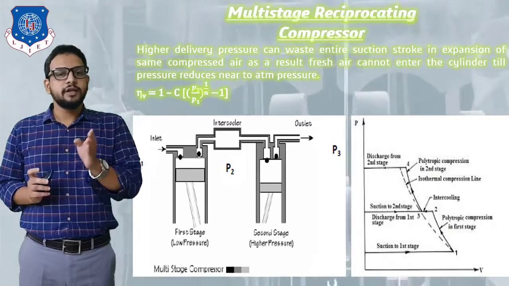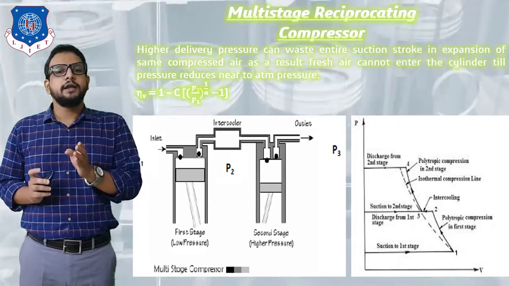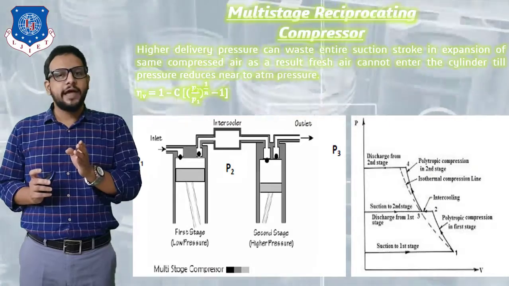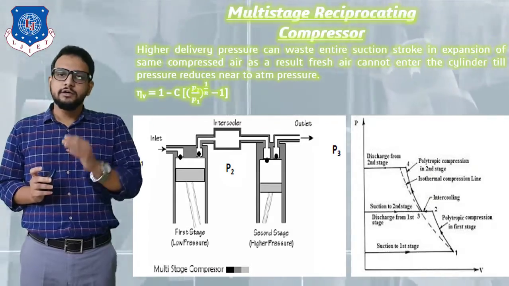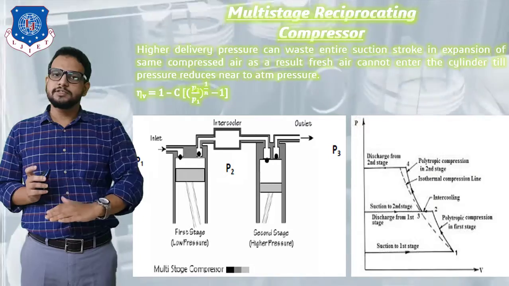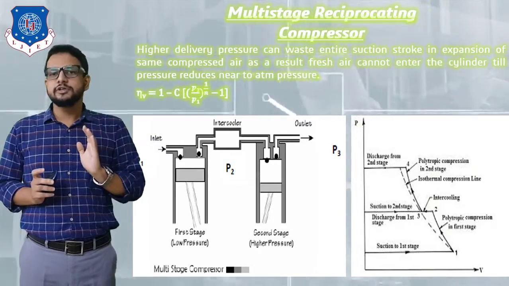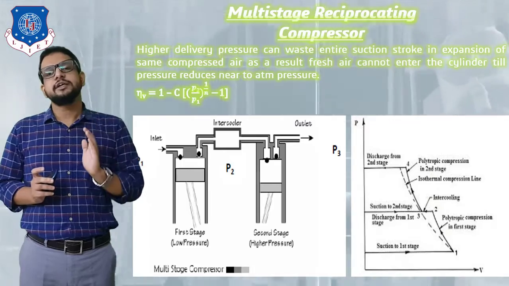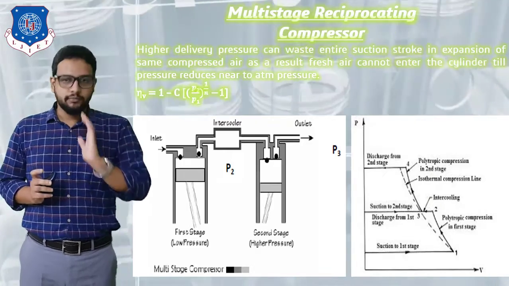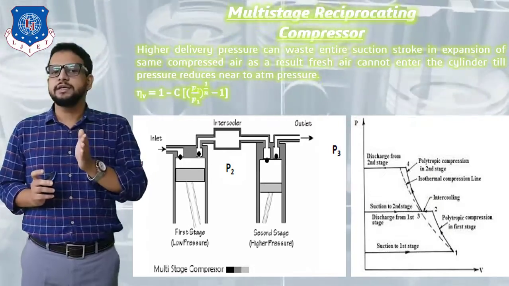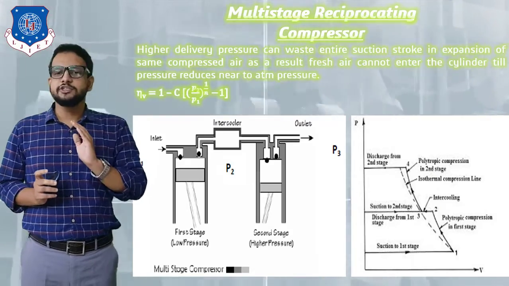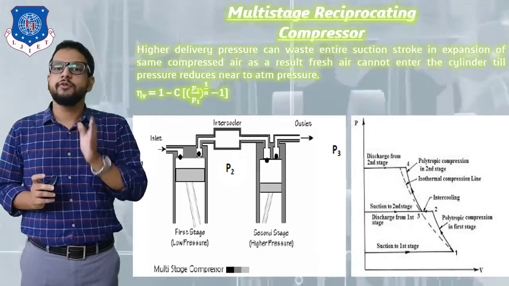Considering that pressure P1 at the inlet is 1 bar, air enters into the cylinder, the suction stroke takes place, compression takes place, and there is a delivery stroke. Let's say that the first compressor has increased its pressure to 5 bar. So at the exit of cylinder 1, the pressure achieved is P2, that is 5 bar.